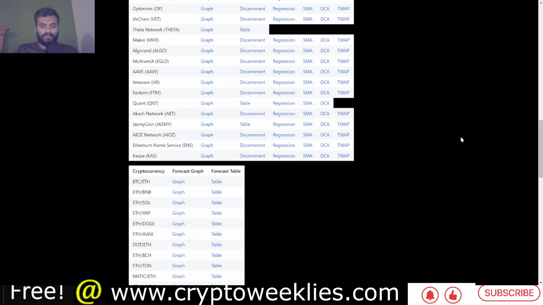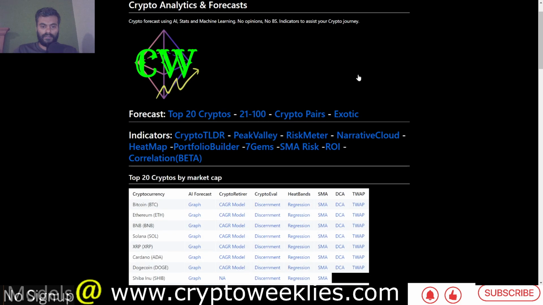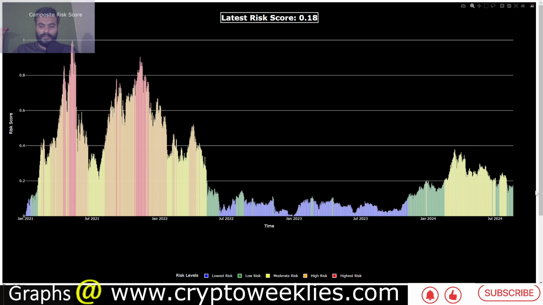And to summarize everything related to AAVE as well as the wider crypto market, this PeakValley dashboard helps understand and put everything in perspective. The latest risk score is down here at 0.18 risk. We are nowhere close to the peak risk levels between 0.4, and again when the color code shifts from orange to red, at 0.75 risk level.